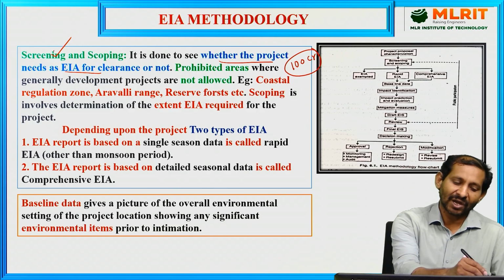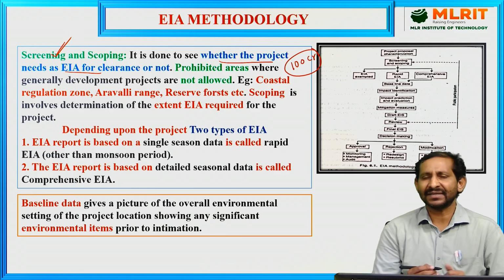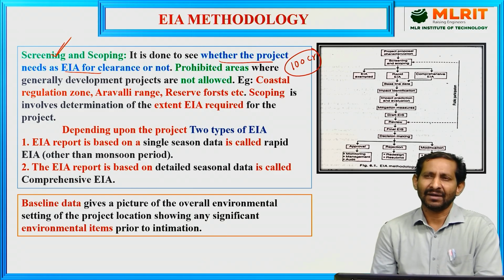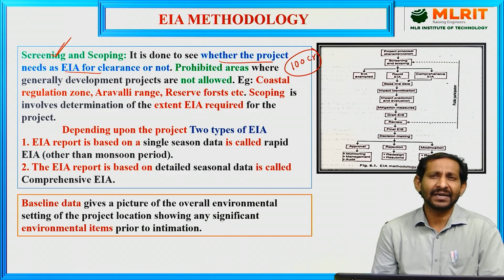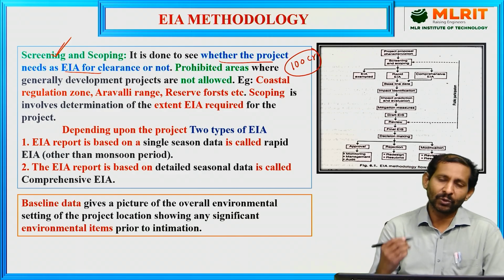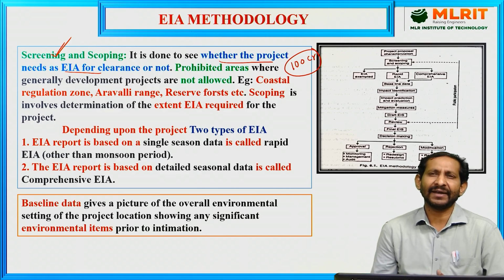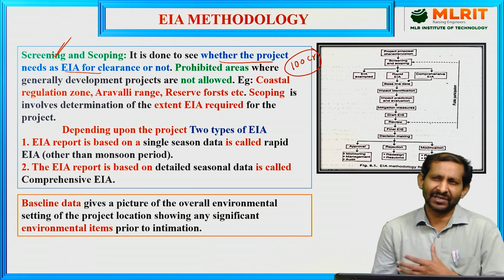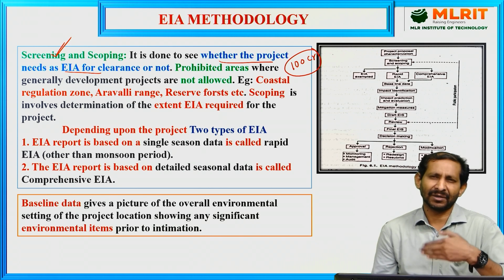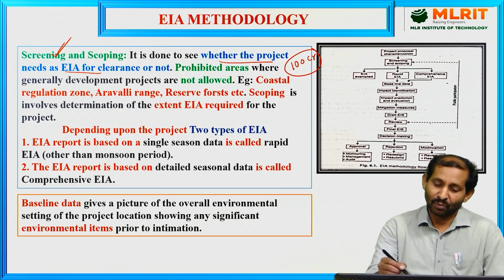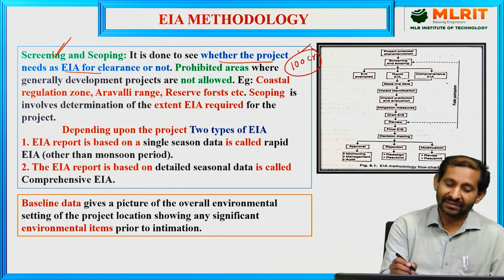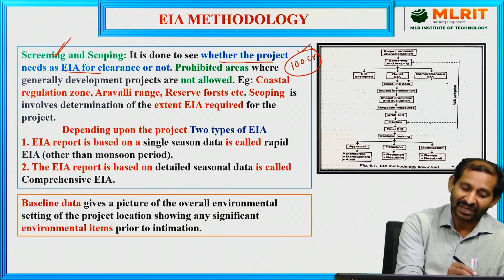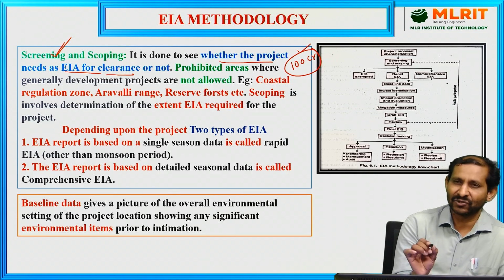From the environmental impact assessment, for example, simple construction of simple buildings does not come under the environmental impact assessment. But when a developmental activity costing more than 100 crores is planned, such as dam construction or stopping rivers with big dams, that activity comes under environmental clearance.